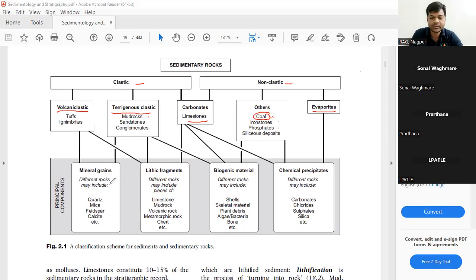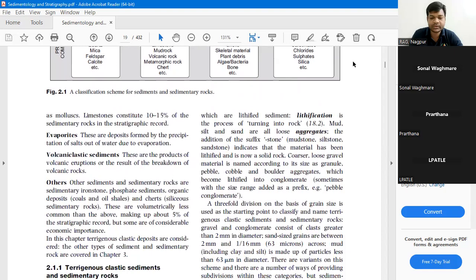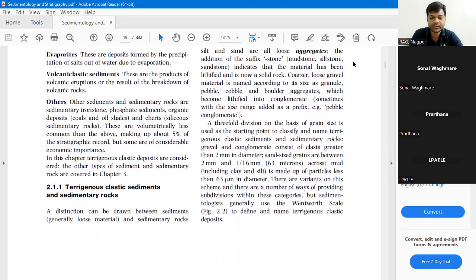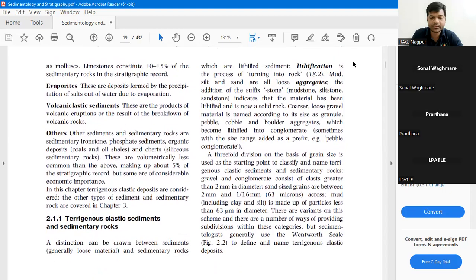Different rocks may include mineral grains such as quartz, mica, feldspar, calcite, etc. In the terrigenous, there might be lithic fragments, so different rocks may include parts of limestone, mudstone, volcanic rock, metamorphic rocks, etc. This is the overall classification of the sedimentary rocks. Now let us see it in detail.